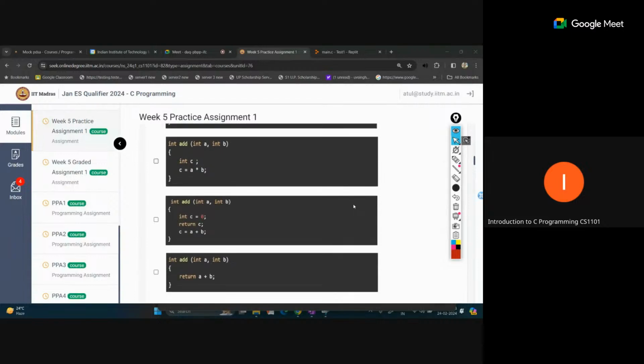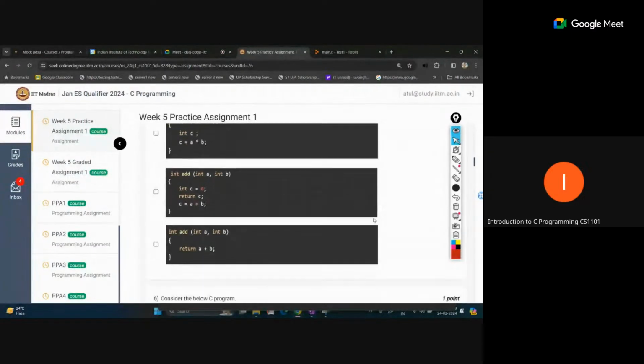And the next statement is int add, int a, int b. Okay, this is fine. Int c equal to 0, return c. This is also not correct. We are performing the return statement at the second statement, so our function will return 0 from here. The last statement will not be performed, because we have already returned the answer from this position. So option 3 is also not a correct definition.